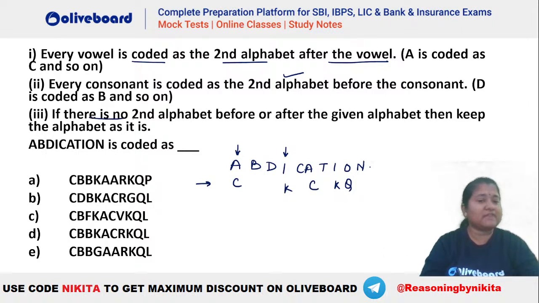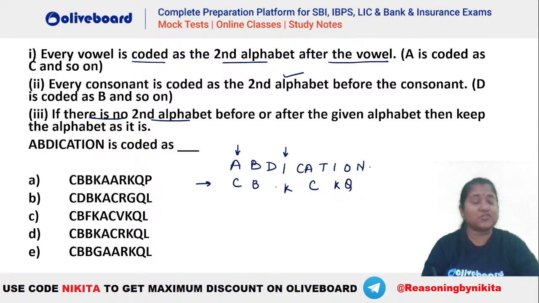And also it is given that if there is no second alphabet before or after the given alphabet, then keep the alphabet as it is. Like let's say if we are talking about B here, the alphabet B. Now B -2, we are not going till Z. There is no alphabet, -2 is not possible, right? So here B will remain as it is. You will not change your B. So B will remain as it is here.